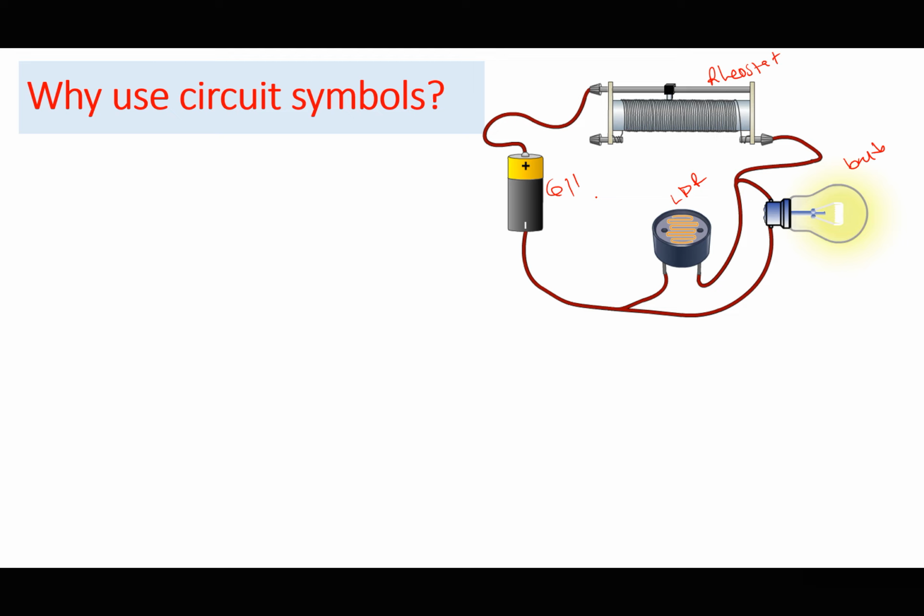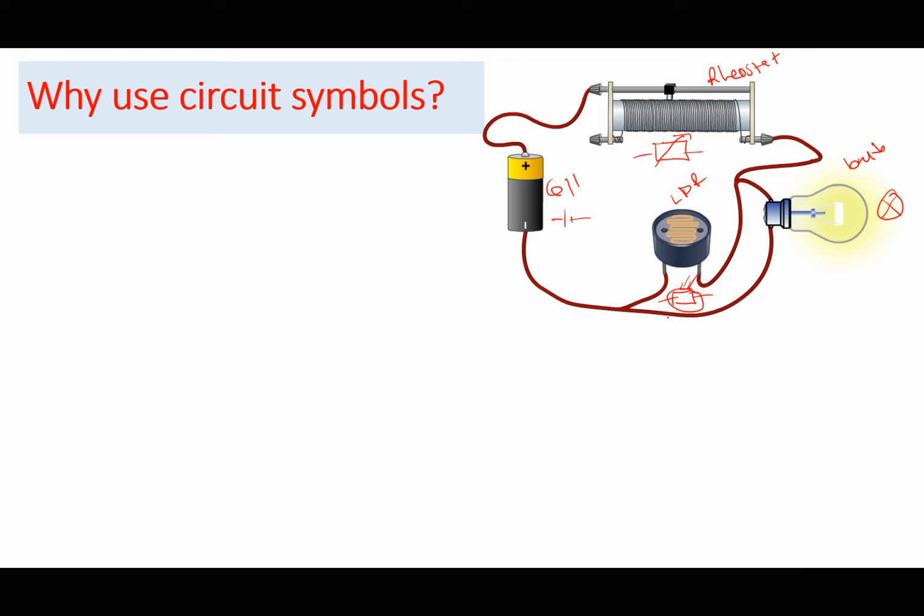But you may not always be able to draw all this. Each of the components here has its scientific symbol or its electrical symbol. For example, we know the symbol for a cell, or a battery, as being something like this. We know the symbol for the rheostat as being something like this. We know the symbol for the bulb, and we know the symbol for the light-dependent resistor as being something like this.